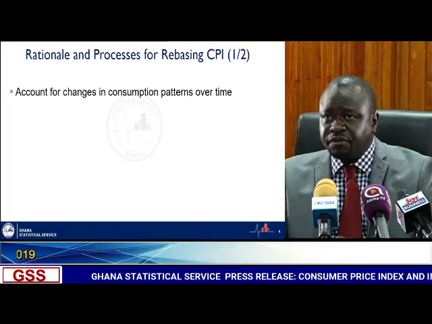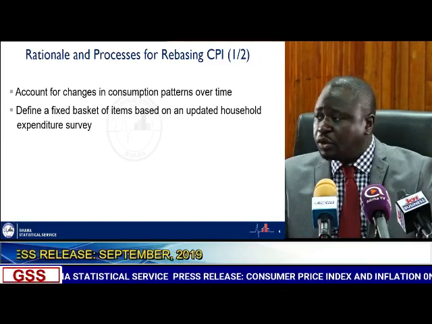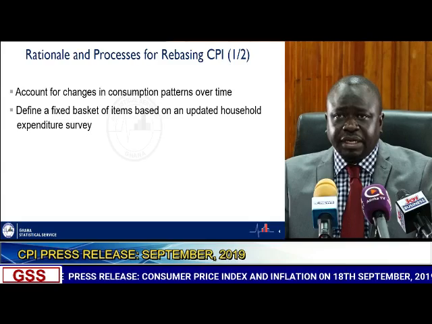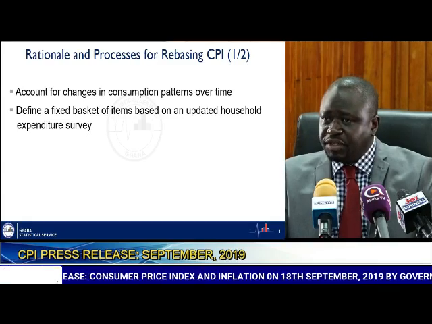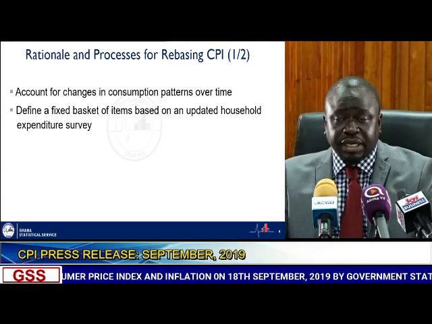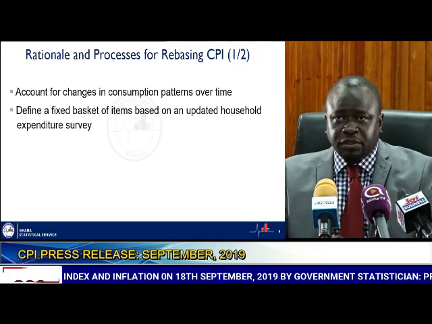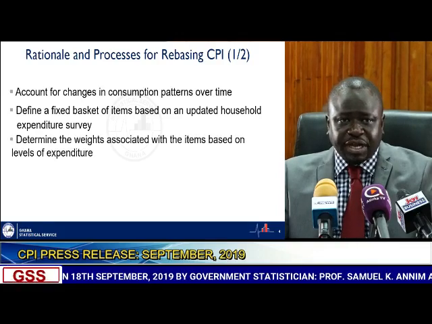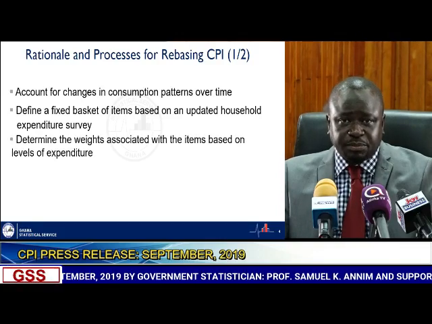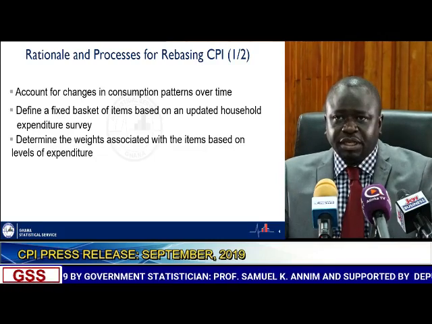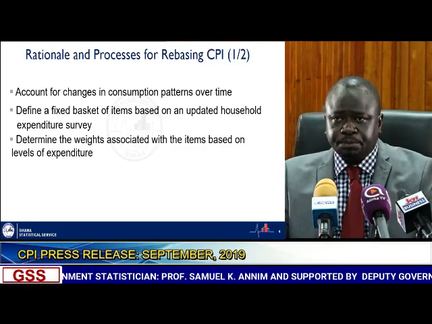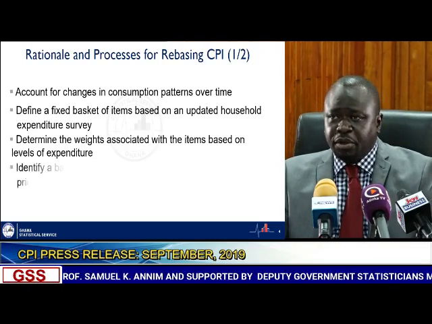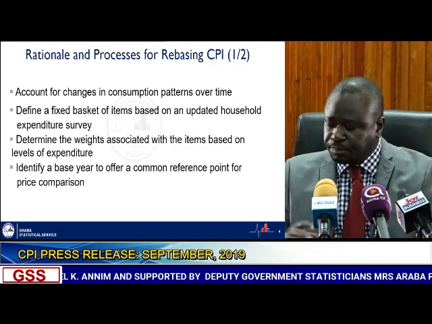The first process is to define a fixed basket of items based on an updated household expenditure survey. And as I indicated earlier, in Ghana, our most recent household living expenditure survey was the 2017 Ghana Living Standards Survey. Based on the survey, we determine weights associated with the items, and these weights are identified based on the expenditure on the various items that we identify from the survey. Based on this, we identify a base year to offer a common reference point for price comparison.